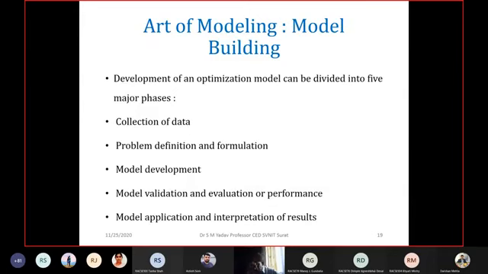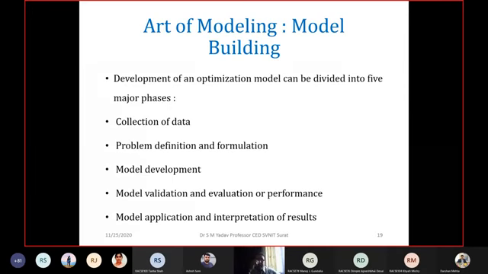But I'll touch a little upon how the problem can be framed, right? That is called model building. How the model building can be done is very significant and very important, as many of you have not had any exposure to optimization or developing a model. Let me explain this nicely, how the model can be built.